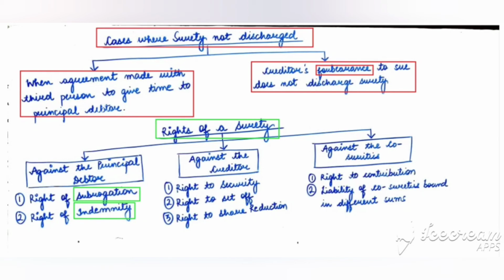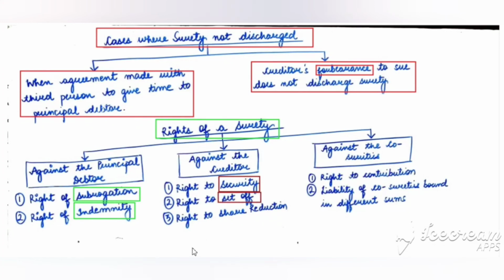So next is rights of a surety against the creditor. First is right to security. On payment of the debt of the principal debtor, the surety has all the rights to the securities of the principal debtor which the creditor is holding. Next is right to set off.